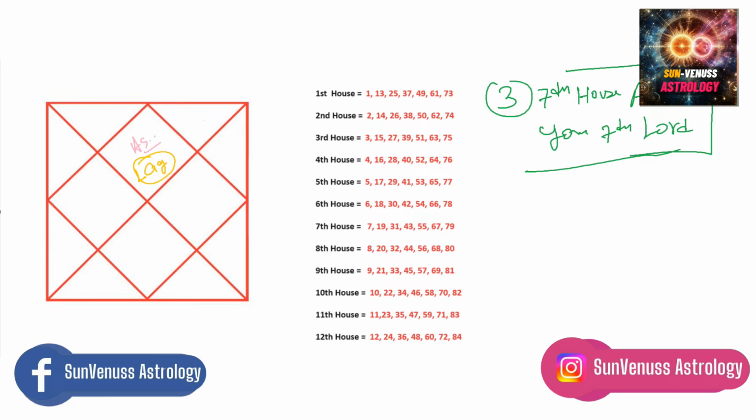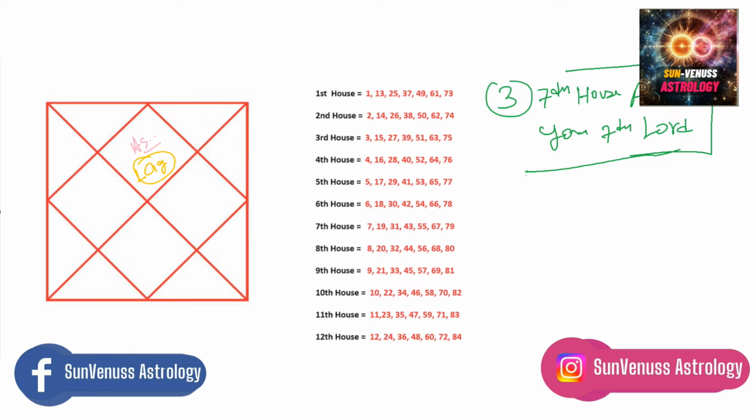The fourth principle says, if these three principles are not working. The first principle was to look at which house Venus is placed in, and at that house's age activation you will find someone. That is not working in your chart. Then the second principle, look at which house the Libra sign falls in as per your ascendant, and at that house's age you will meet someone. If that is also not working, then the third principle says look at where your 7th lord is placed, then look 7 houses away from your 7th lord. That house's ages will tell you when you will meet your partner, spouse, or girlfriend, boyfriend relationship.